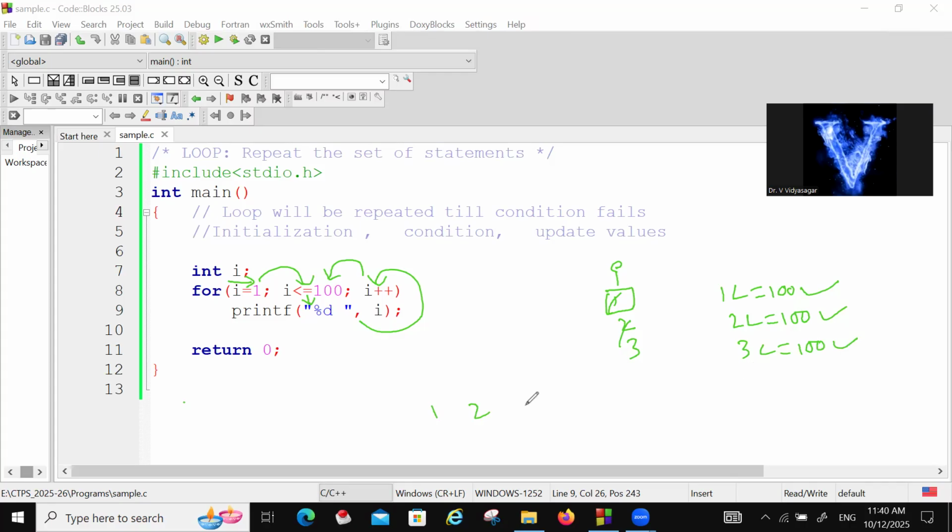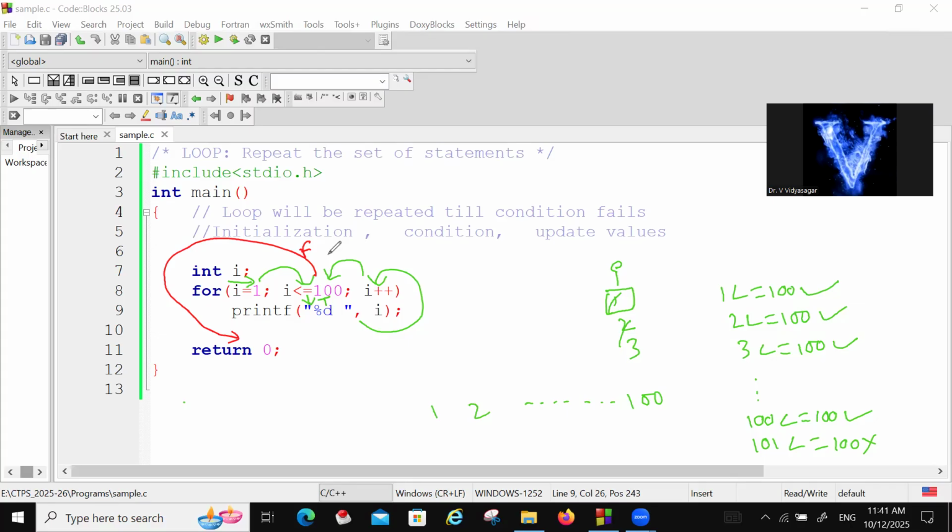Okay, so like that it is going on, till 100. Condition true means 1, 2, 3, 4 till 100 will be printed. And when it comes to 101, condition fails. Condition fail means it will come out. Whenever the condition is true, it will go inside. If condition is false, it will come out directly to here. Condition true means loop will be executed. Condition false means it will come out.